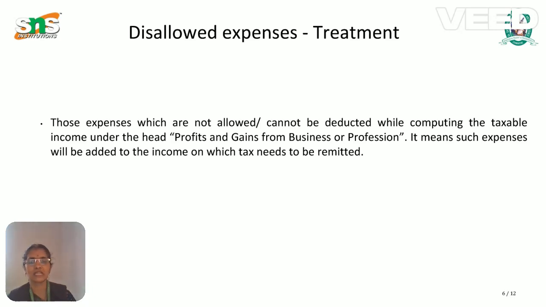It means such expenses will be added to the income on which tax needs to be remitted. So we cannot deduct them while calculating the tax; they are added to the income, and we remit the tax on it.